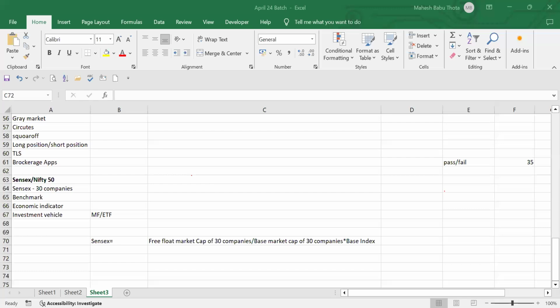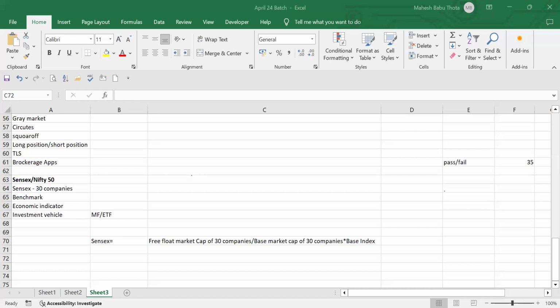Base period of market cap. Normally in the year 78, 79, somewhere, the Sensex points started calculating for India. So they will take the base points as 100. Normally, it's always 100. Base index value is always 100. It has been determined every year. Any time if you want to calculate this Sensex, we use this as a 100 only. Base point, base period market capitalization is 100 only. That's a reference point, the starting stage of the stock market.